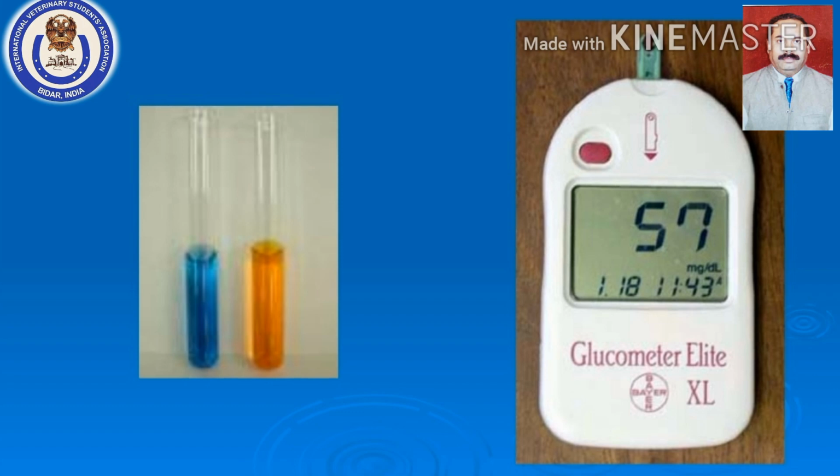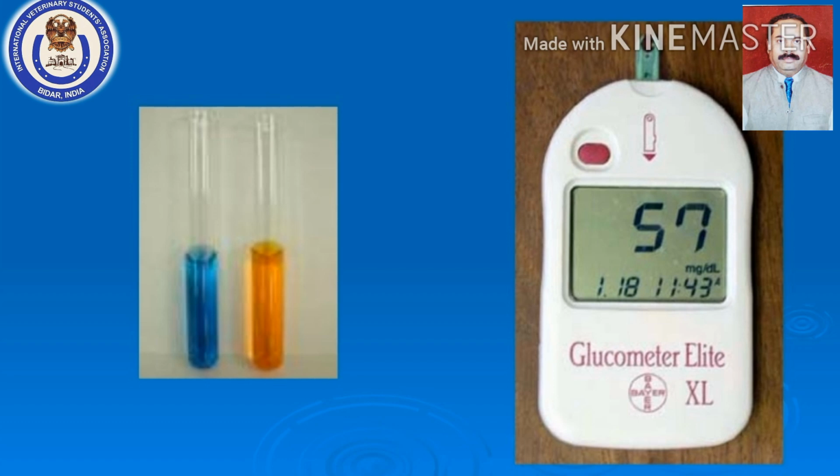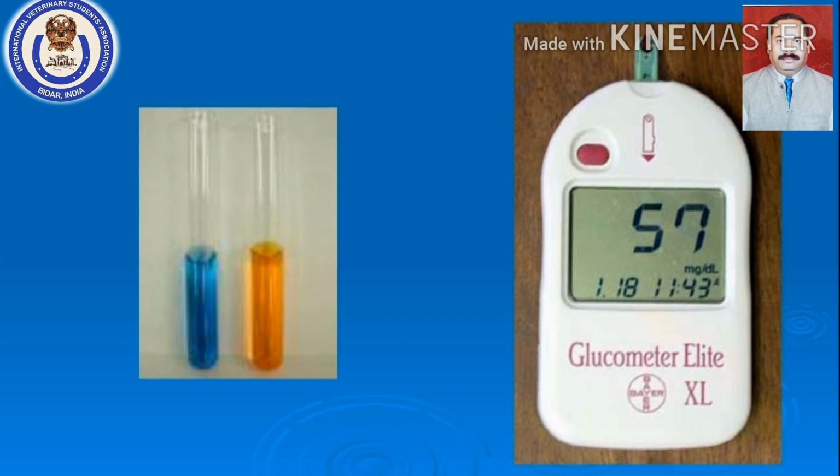Now the estimation of blood glucose, as I told you, there are a variety of methods to estimate glucose in the blood. In most laboratories they use enzymatic estimation, the glucose oxidase peroxidase, GOD-POD method, for the estimation of plasma glucose. But one handy glucometer is always available. It is an electronic device which has been sensitized to detect the blood glucose level. It comes with a strip and an electronic meter.